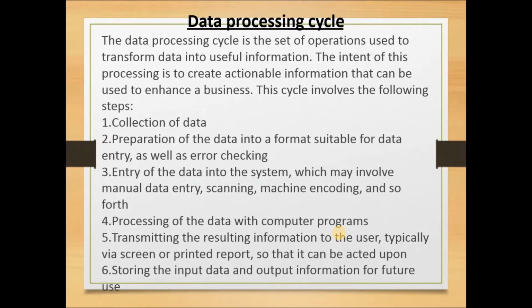Data processing cycle: collection of data, preparation of data into a format suitable for data entry, entry of data into the system, processing of data with computer programs, and transmitting the resulting information to the user. These are the theory parts that you can read from here.